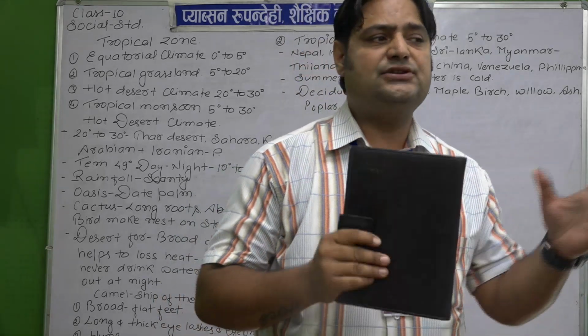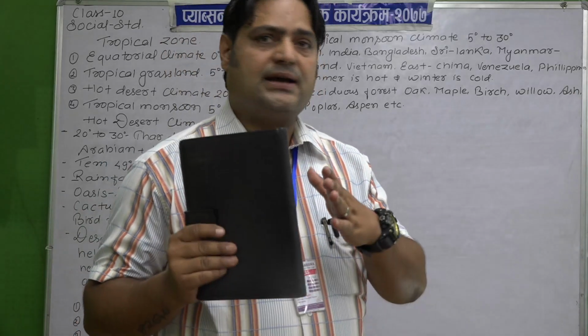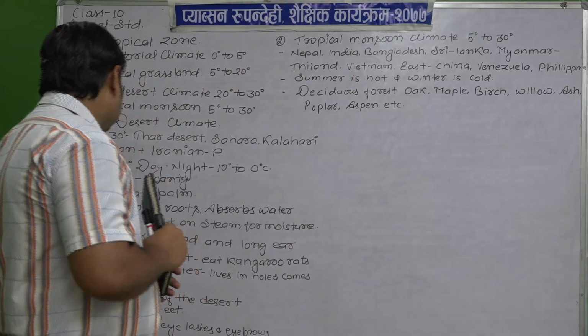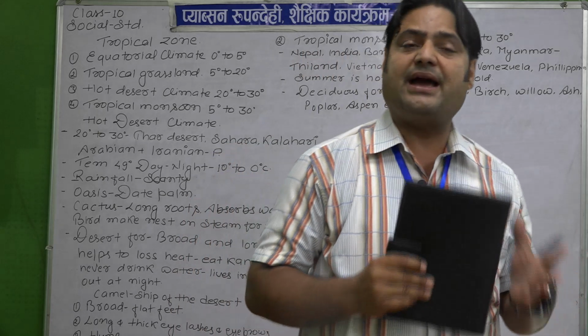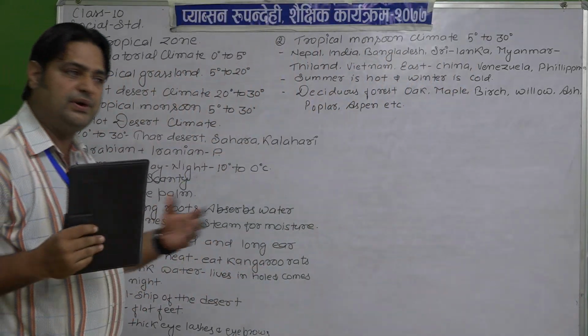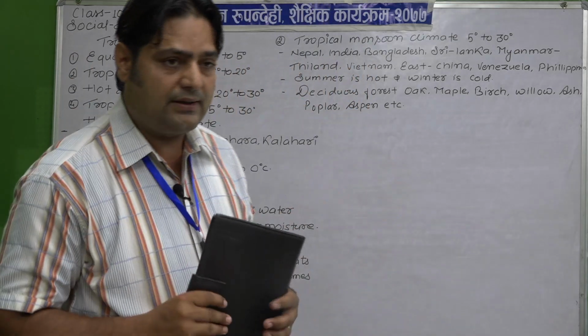Tropical grassland is also known as the Sudan type of climate, or you can say savanna climate. That means tropical grassland, Sudan type of climate and savanna climate have the same meaning, and it lies between 5 degree to 20 degree. We discussed this topic already yesterday.